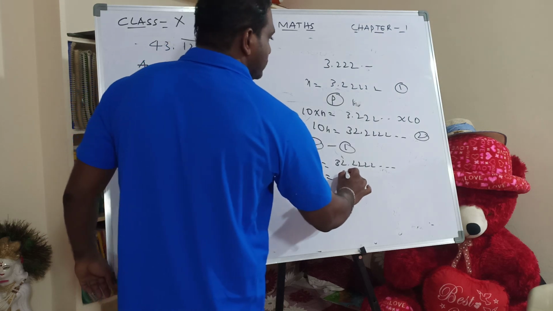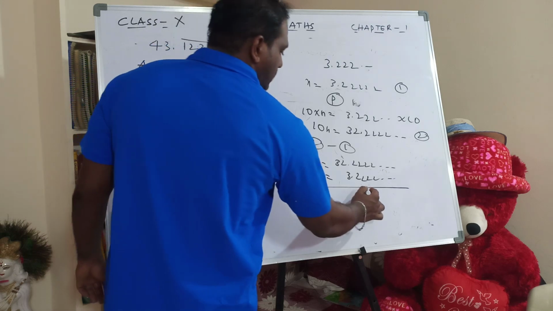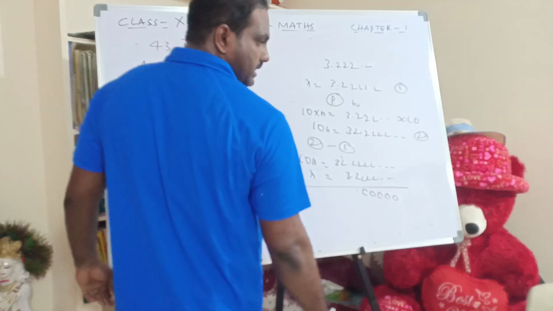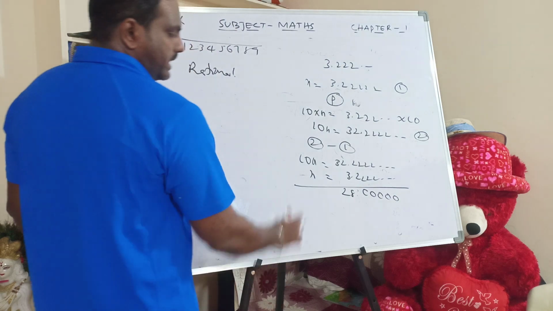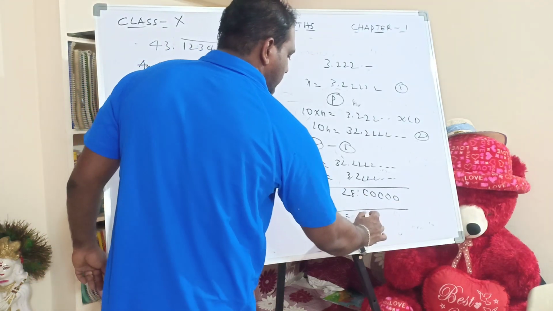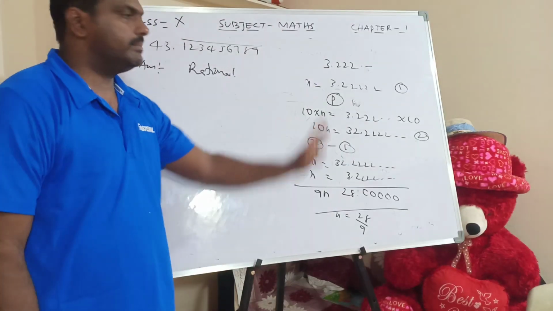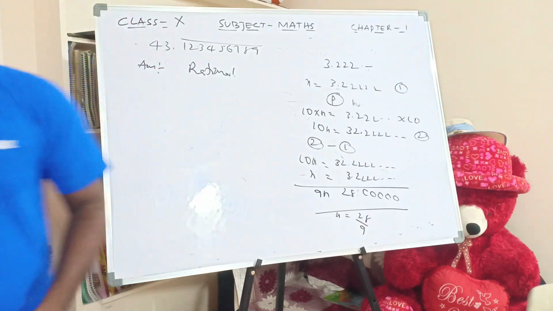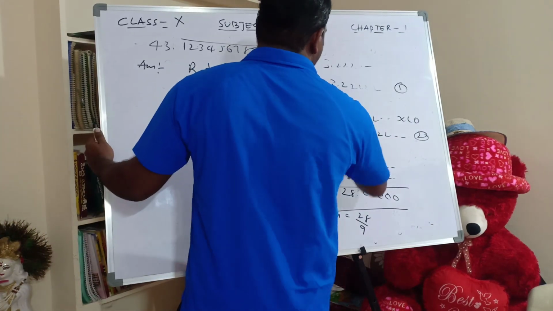10x equals 32.2222 and so on, minus x equals 3.2222 and so on. How much will I get? On the right hand side the decimals cancel to 0, and 32 minus 3 is 28.0, and 10x minus x is 9x. So x equals 28 by 9. This is the value in the form P by Q. The same pattern we have to follow here. It's somewhat bigger, but I will try to reveal it.